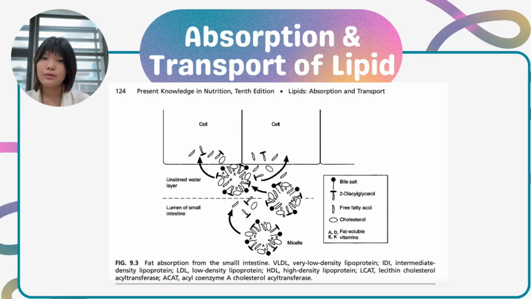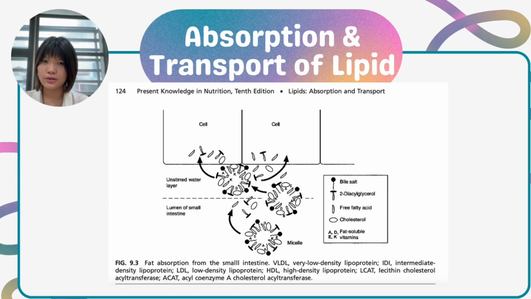small intestine. The micelles bring lipid close to the enterocyte cell membrane, allowing them to pass through the unstirred water layer. It's a thin layer of water on the cell surface, and they enter the enterocyte via simple diffusion. Once inside the enterocyte, the free fatty acid and monoglyceride are re-esterified into triacylglycerols and cholesterol esters. This process is facilitated by the enzyme acyl-CoA synthetase. After that, they will be packed into lipoproteins.